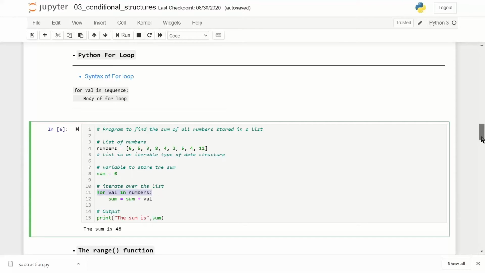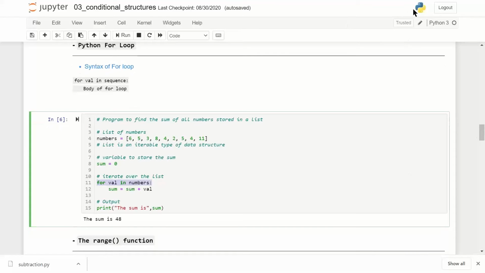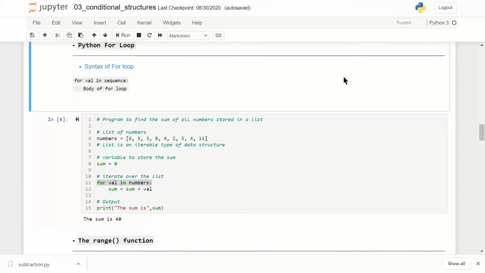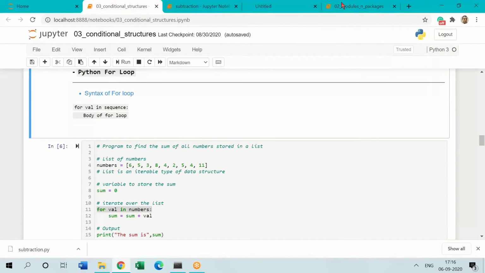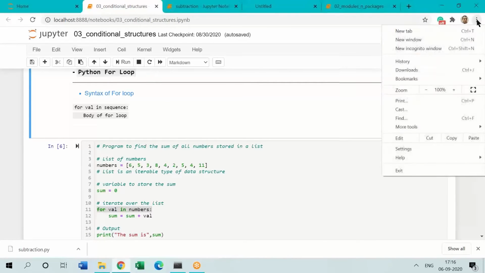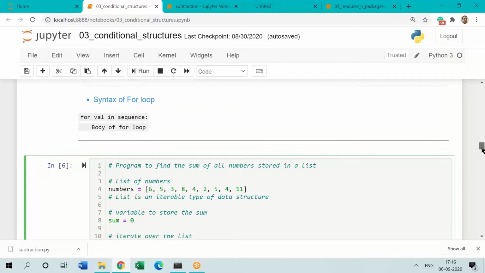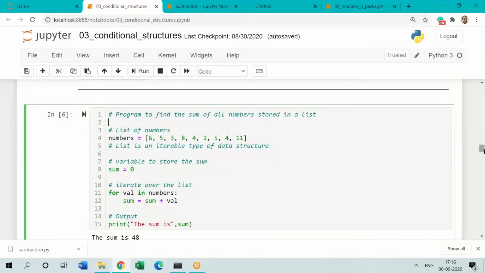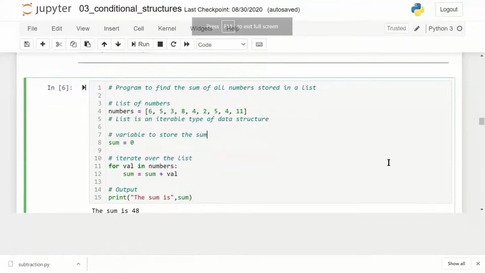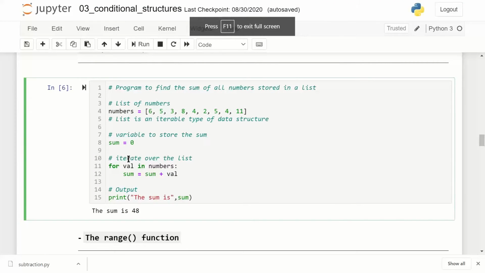Let me increase my font size. It seems it's smaller. Let me increase this. Okay. So here when I see for val in numbers, what I'm saying is in an iterative loop, you take one value of numbers, assign it to val.